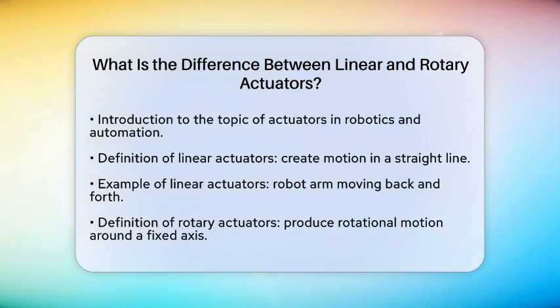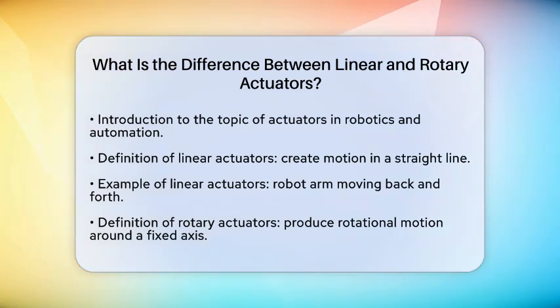First, let's talk about linear actuators. These devices create motion in a straight line. They typically push or pull along a single axis. Imagine a robot moving back and forth to pick up objects. That is a perfect example of a linear actuator in action.